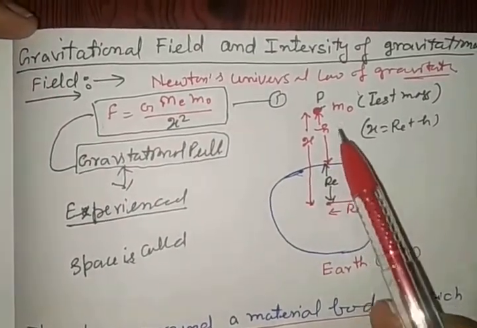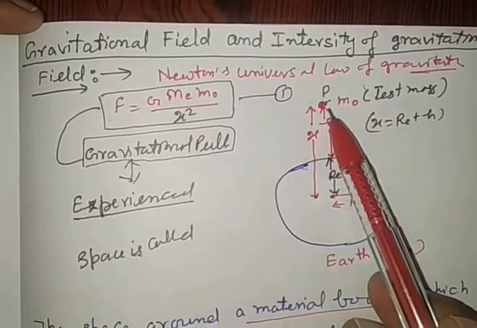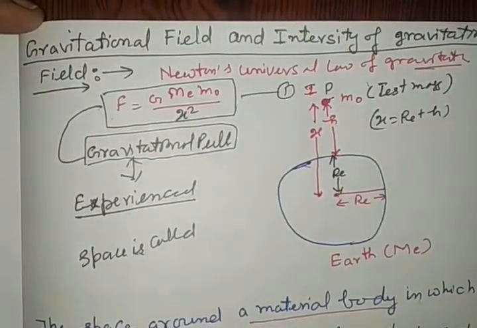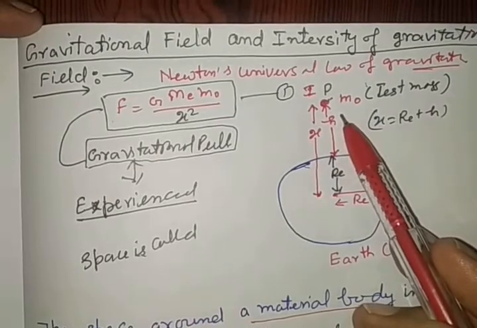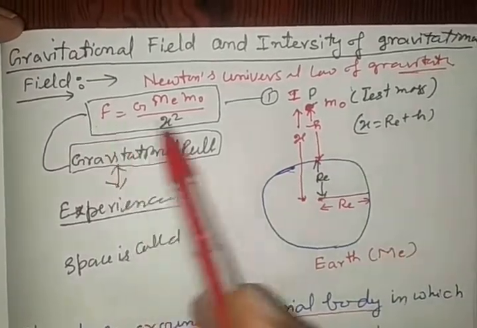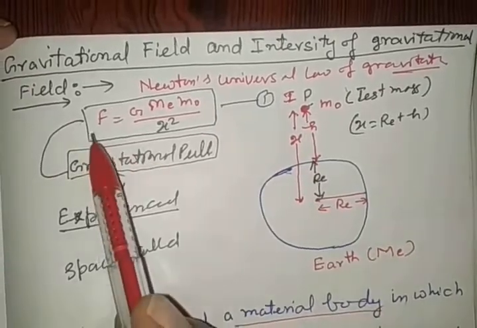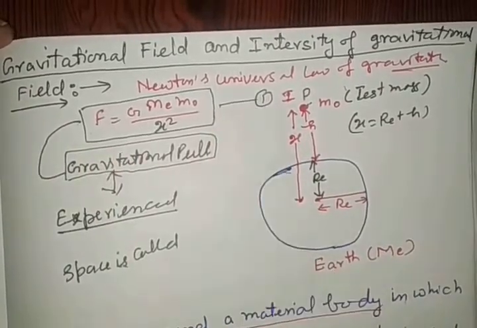In the definition, we define that intensity I at P is experienced by unit mass of substance, but really we have kept a test mass here, so gravitational force is given by equation number 1 in the diagram.